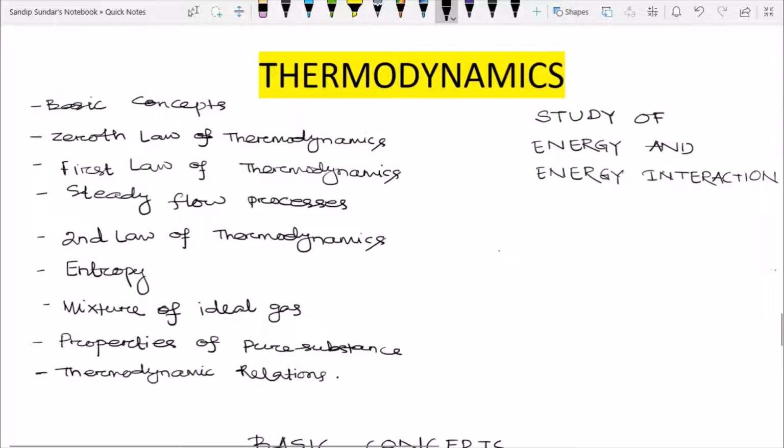Okay. So before coming to the first chapters, I want to just give an introduction about the term named as thermodynamics. So thermo means the energy, it can be heat or work, and dynamics means interactions or transfers. So study of energy and energy interaction is named as thermodynamics. This is the definition and it's very simple.